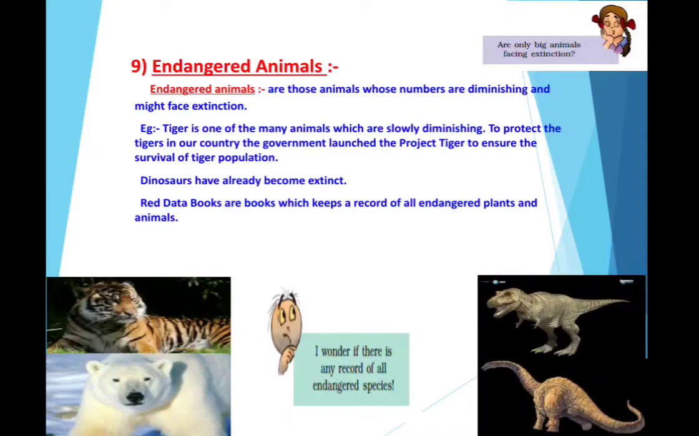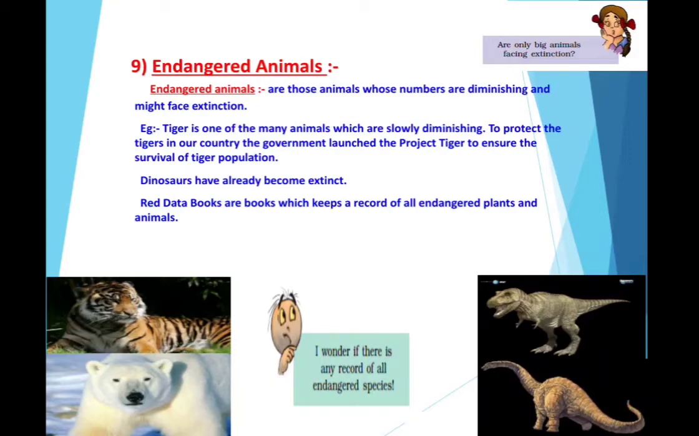Endangered species. Just now we talked of endemic species, that is species restricted to a particular area. Now we come across this term, endangered species. What is endangered? Endangered animals are those animals whose numbers are diminishing, that is becoming less, and they might face extinction. That is, a day might come when they will be no more. The tiger is one of the many animals which are slowly diminishing.